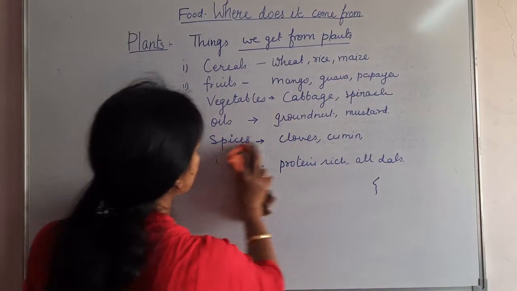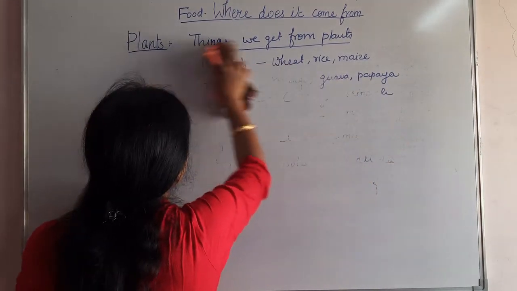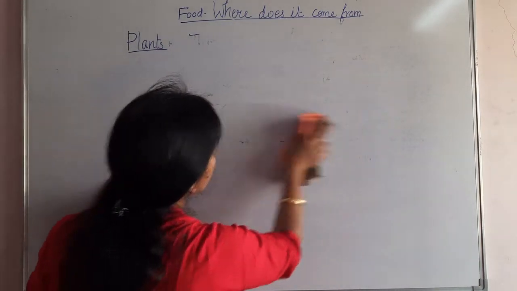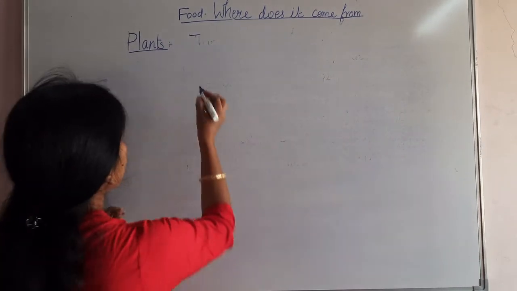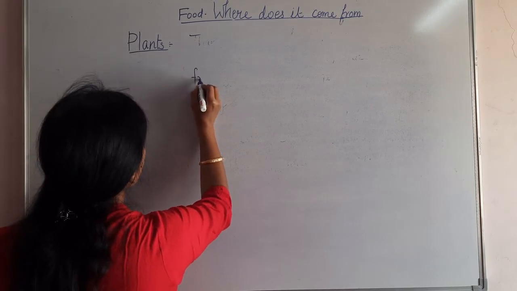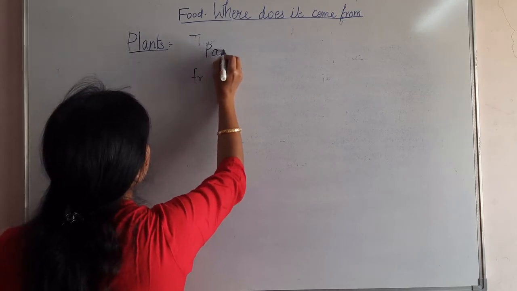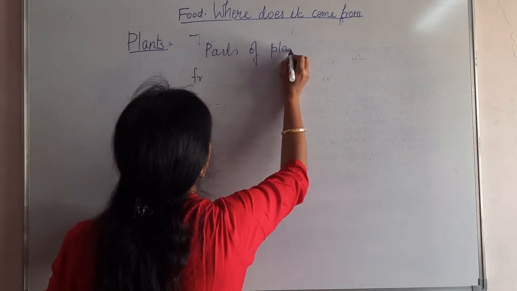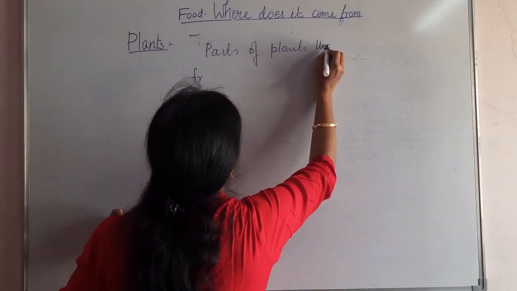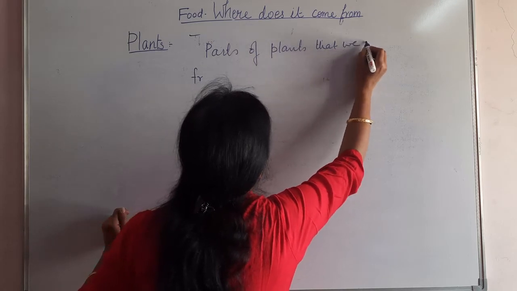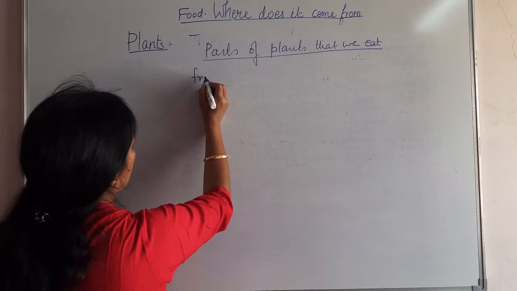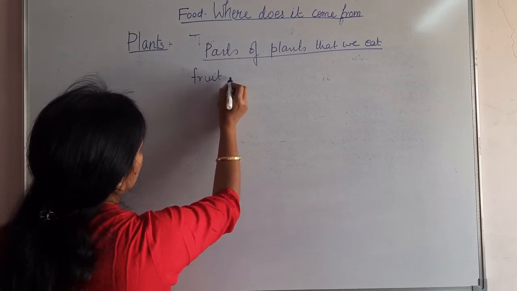Okay, so let's check that. These are the parts of plants that we eat as food. In some plants we use their fruit as a food.